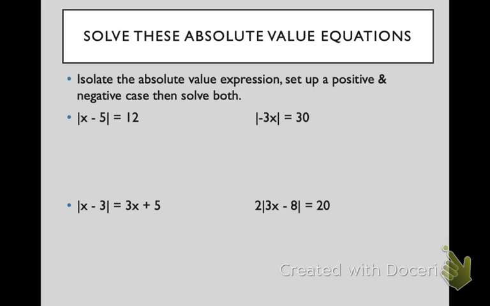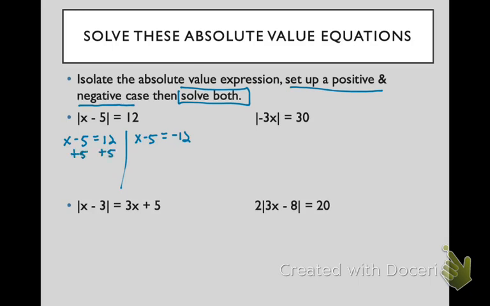Okay, so solving absolute value equations, we're going to set up both a positive and a negative case and solve both. So the absolute value, or the distance between some number and 5, is 12. But let's just set up our two equations. So we have x minus 5 equals positive 12, and x minus 5 equals -12.